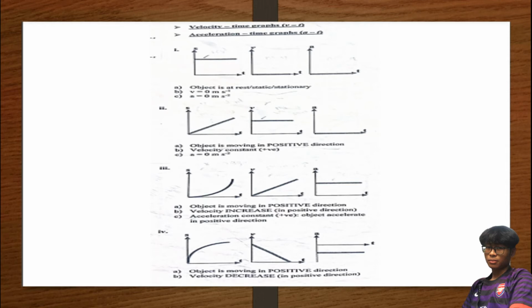So third is object is moving in positive direction juga, but dia punya pattern graph tu macam bentuk lain sebab dia ada macam curve sikit. So curve dia lebih kurang macam ke dalam. So since dia ke dalam, kita tahu kalau kita perhatikan sini, gradient dia makin lama makin tinggi. Kita tahu gradient dia makin lama makin high. So gradient dia from low to high.